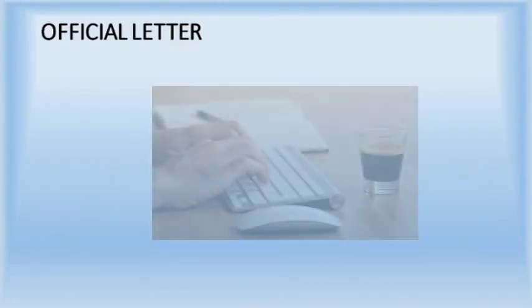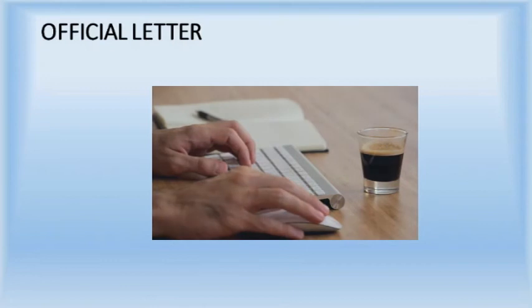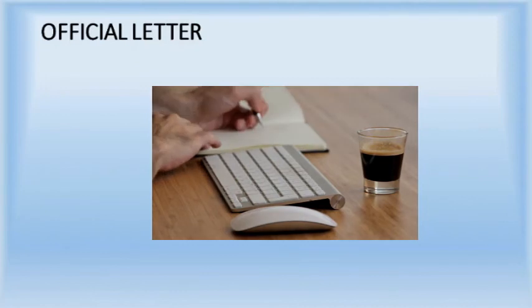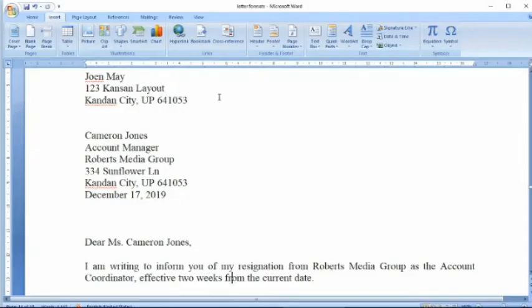The official letter is also known as the formal letter, and it is a document professionally written for another company or business professional. It can be for applying for a job, issuing a complaint, showing an interest in a job position, or thanking someone. It is usually written using simple or direct sentences with formal greetings, a signature is included, and there is a very structured and specific format. So let's see an example of an official letter.